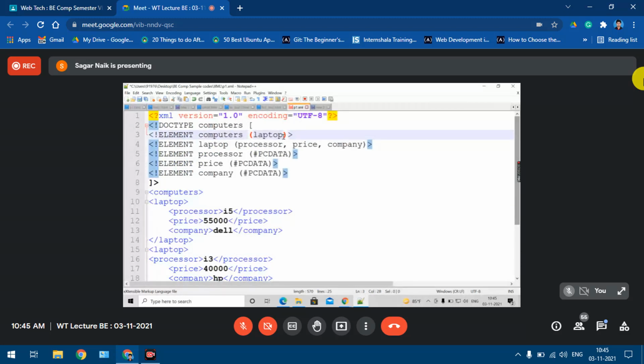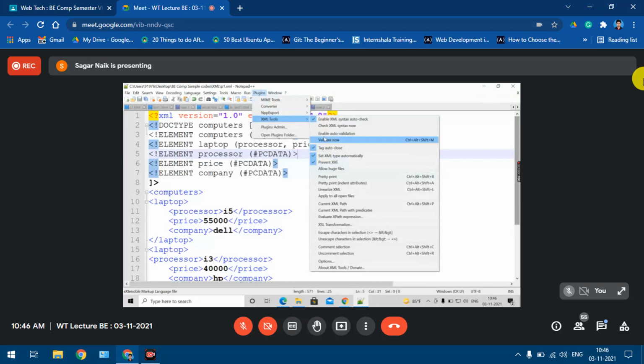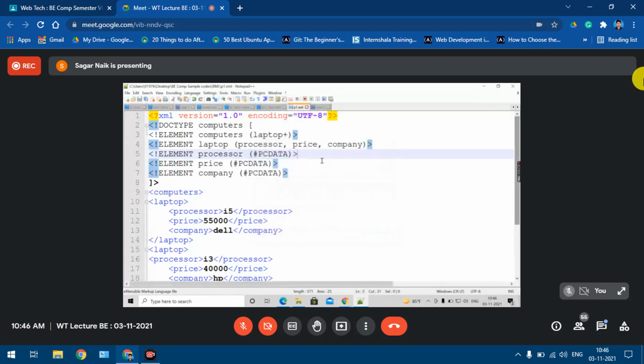Yes or no? So just to tell the parser that there can be multiple laptop elements inside the computers element, I'll put plus over here. Plus means what? One or more occurrences, at least one element, at least one child. So if I put plus over here, now if I try to save this code and validate this code, this is validating now. Understood? I hope you got this point. That is because by looking at this statement, we are telling the parser that computers element is having laptop element. And how many laptop elements it might have? One or many. Because of this plus sign.